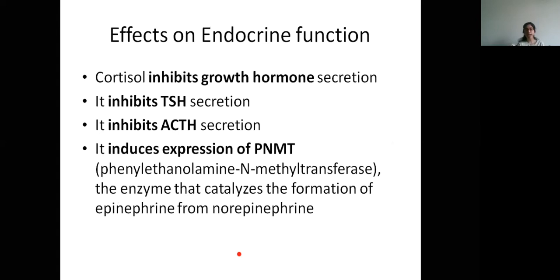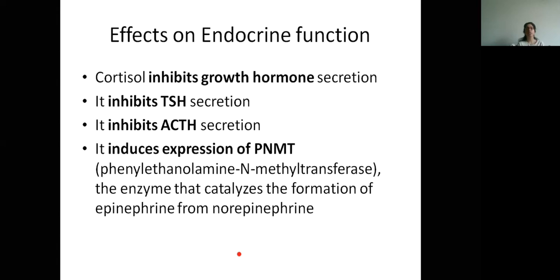Now, effects on endocrine function. It inhibits growth hormone secretion, and also inhibits TSH. If TSH will not be there, T3, T4 will not be there. It inhibits ACTH secretion. Last time we read about the hypothalamic-pituitary-adrenal axis, the HPA axis.